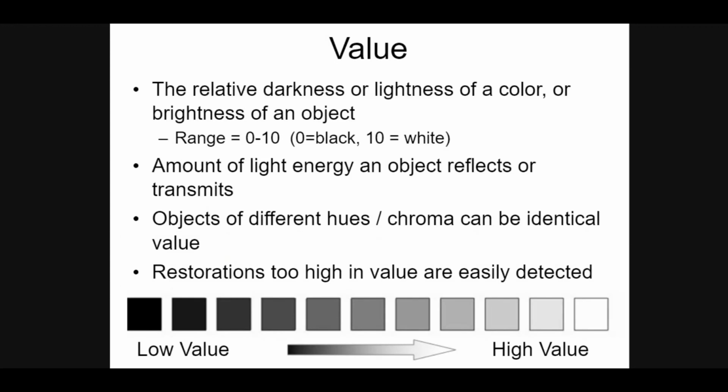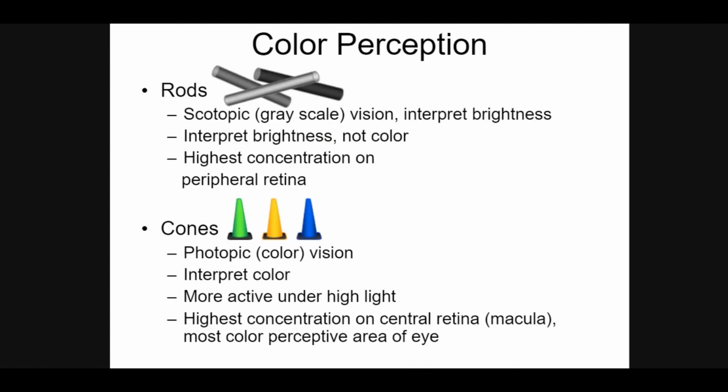Value: the colors can be separated into light and dark shade. The value represents the amount of lightness or darkness in the color. The lightness, which can be measured independently of the hue, is called the value. So color perception can be done by rods or cones.